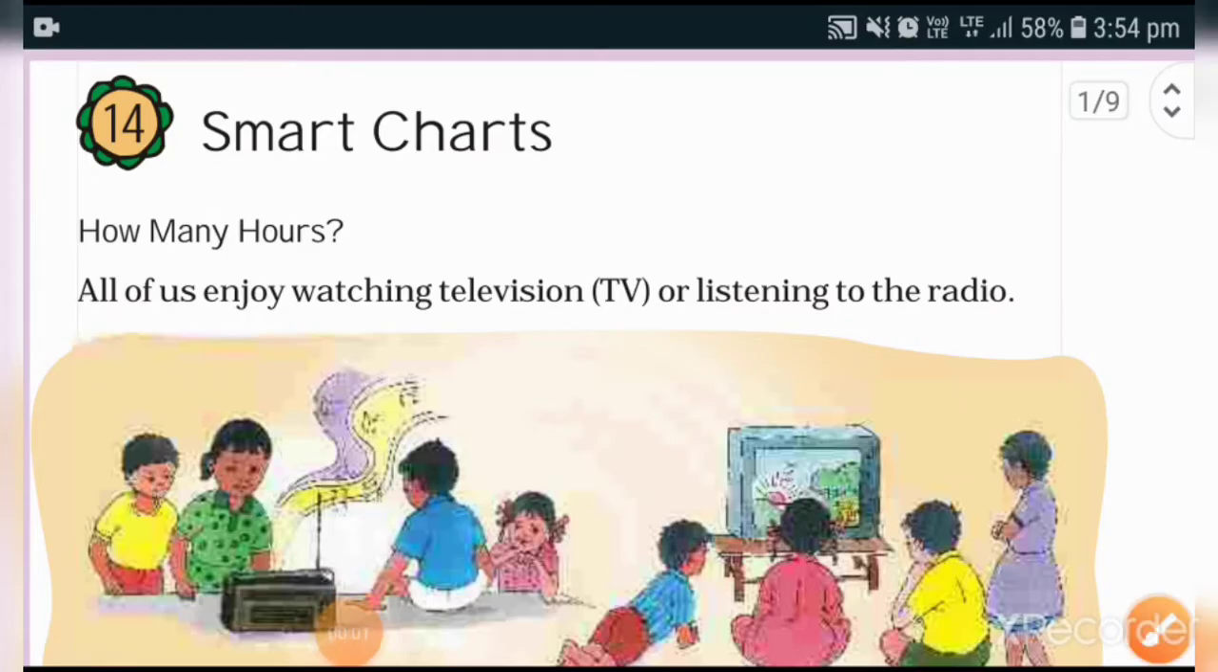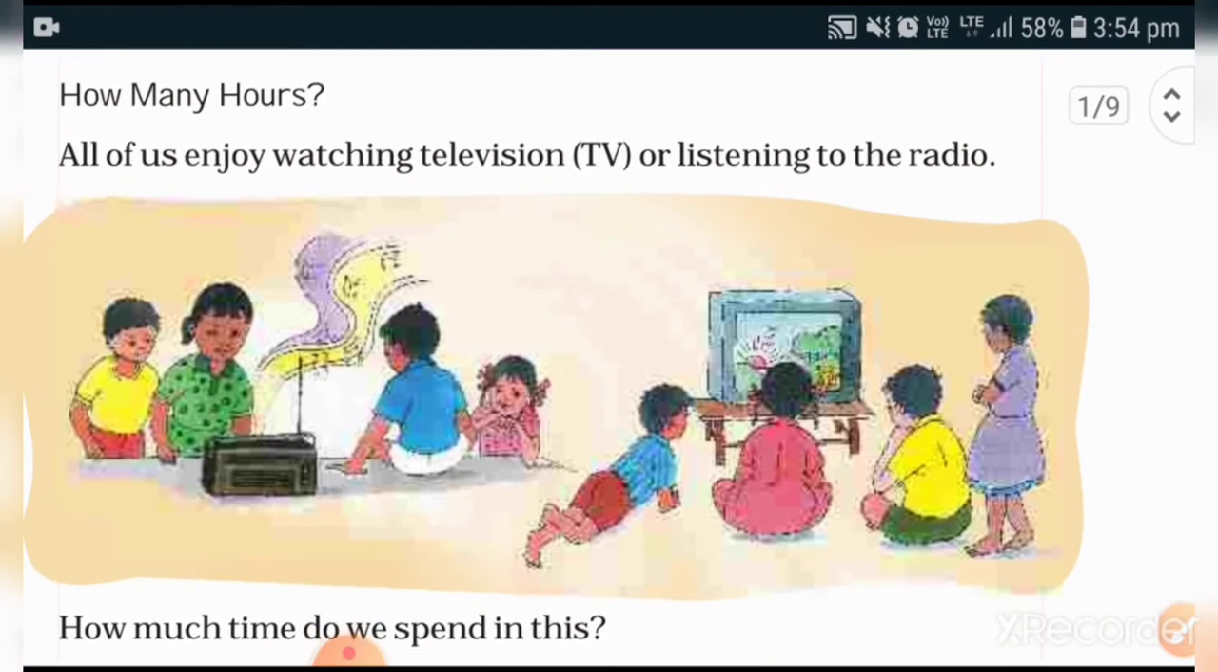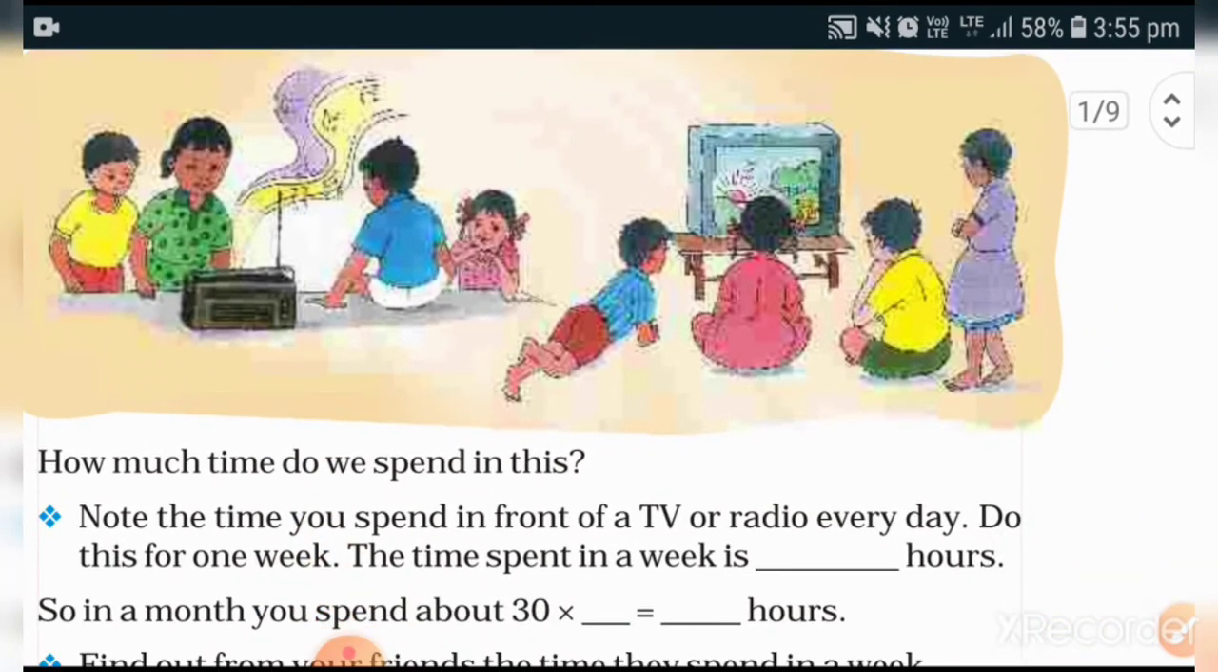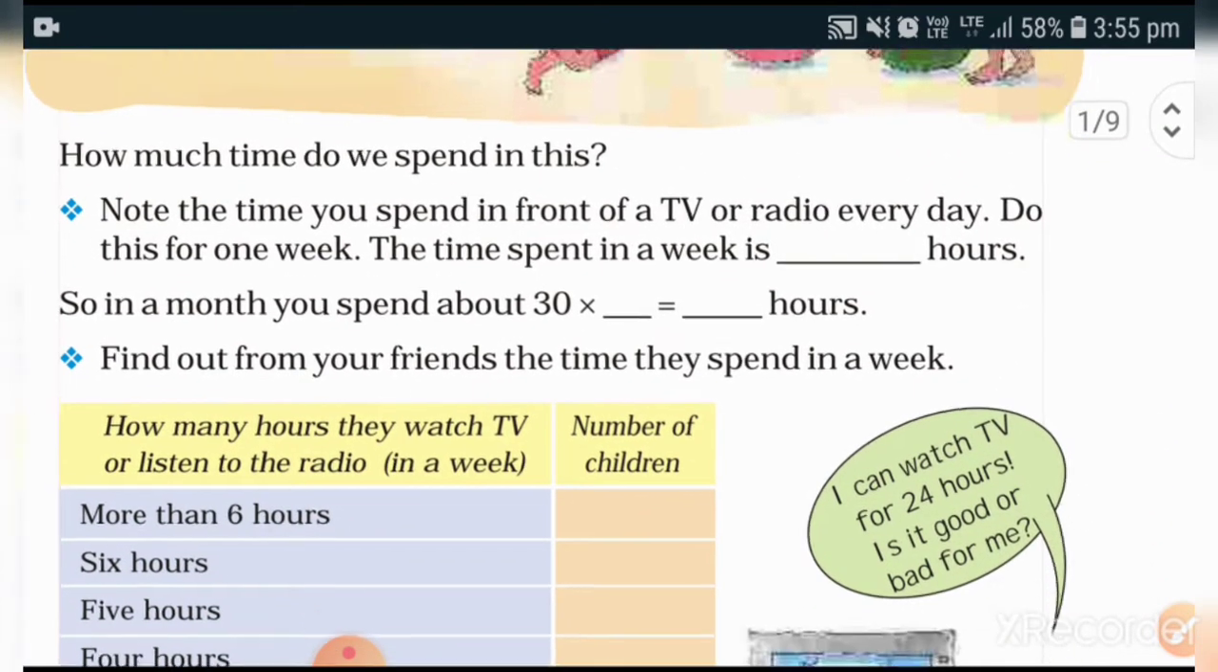Hello students, now this is the last chapter of your maths textbook, chapter number 14, Smart Charts. In this chapter, you will learn how to collect information from different people. It may be your family members, your friends, or your teachers also.